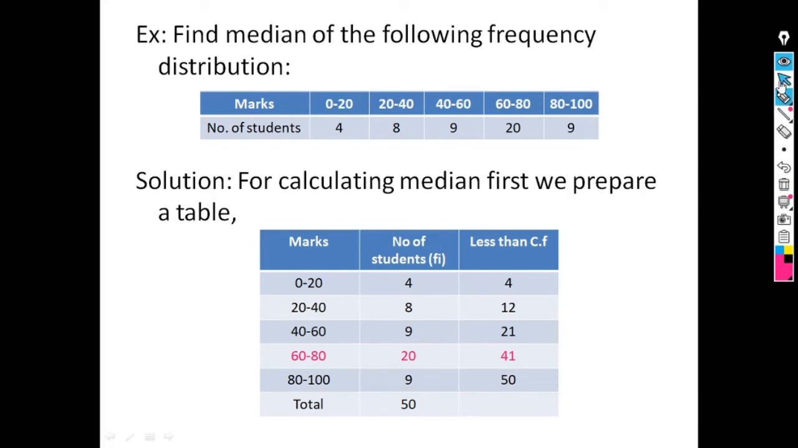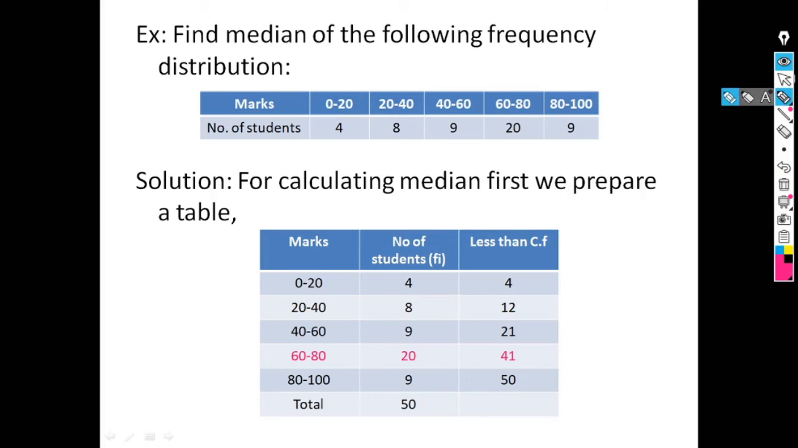Next step is we have to find the value of n by 2. So here n is 50 and 50 by 2 is 25. So the value of n by 2 is 25.